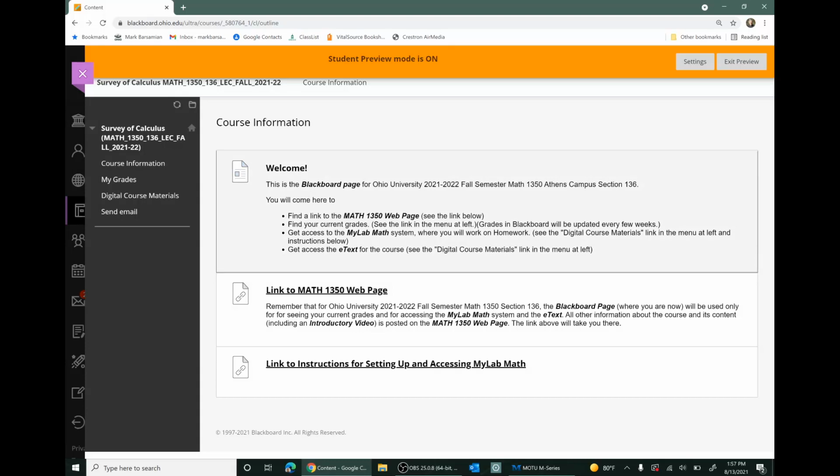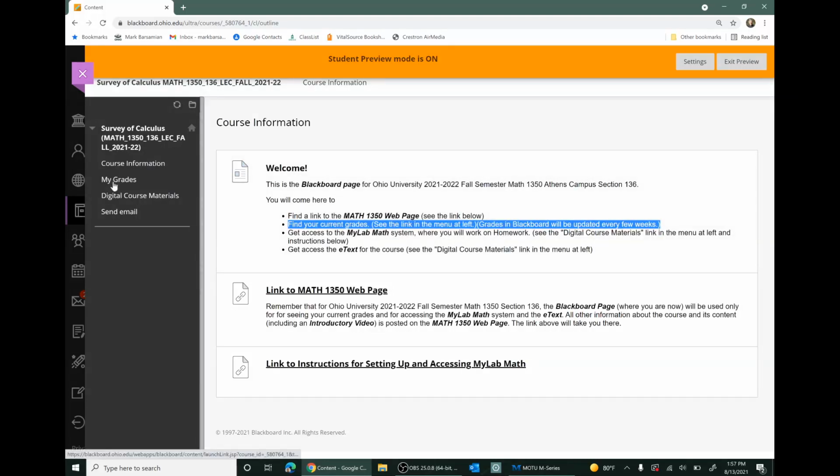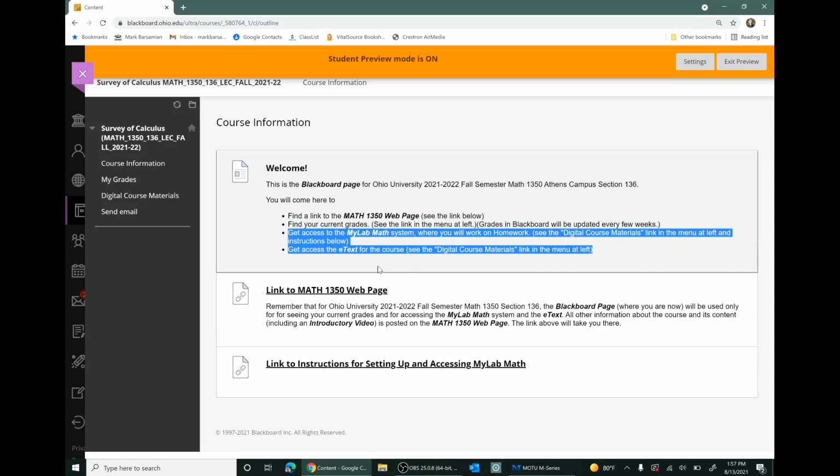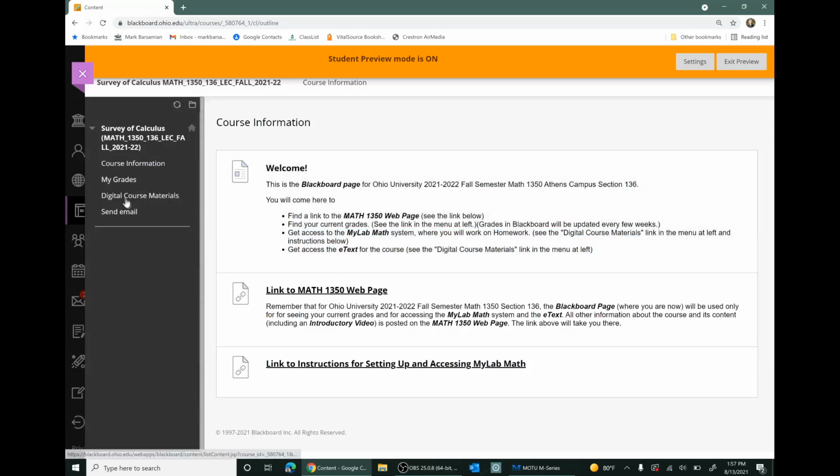You'll also come to Blackboard to find your current grades. If you look in the menus on the left side of the page, one of the menu items is My Grades. Now, the grades in Blackboard will be updated only every few weeks during the semester. Another important thing that you'll come to Blackboard for is to get access to the Mylab math system, including getting access to the e-text for the course. Both of those things are done by following the digital course materials link on the left side of the page. We'll come back and talk about that again later in this video.